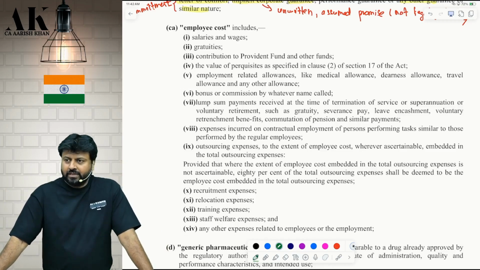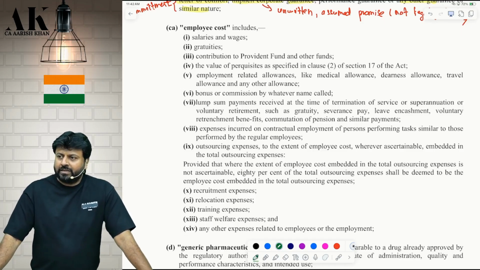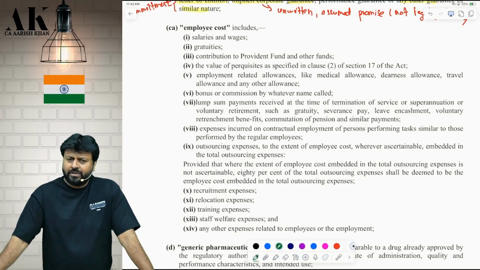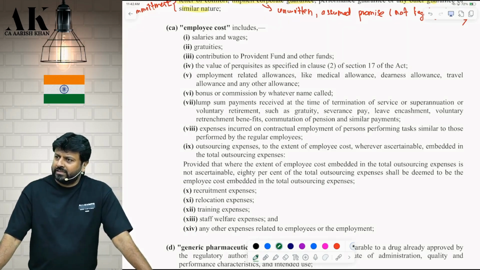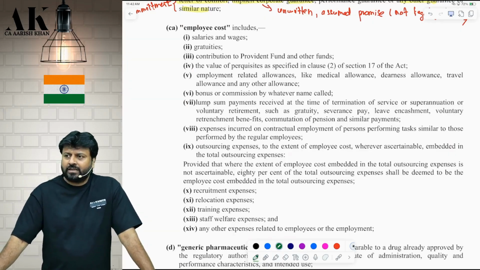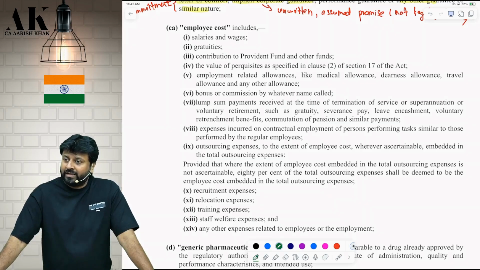High chances that a question might come for 5 to 6 marks from this particular part. And if it comes, it is very, very simple. You just need to know the percentage. That's it. You have to do OP upon OC. The answer is done. In 2 minutes, the answer can be computed. They can also ask in MCQs now. They will make one case study and ask you multiple safe harbors in one question only. Correct?